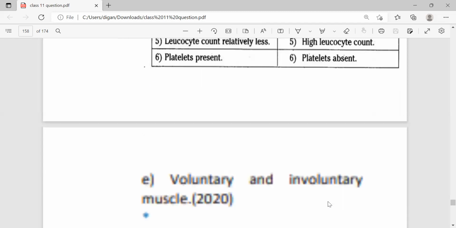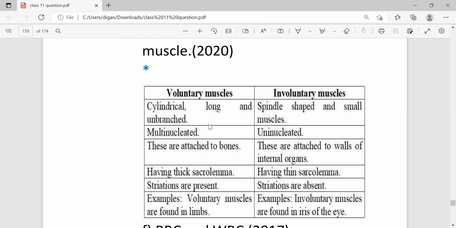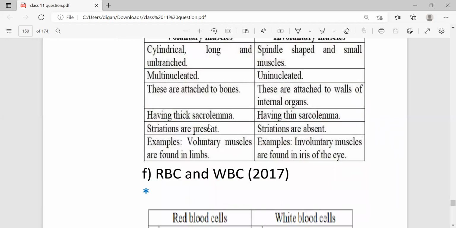Platelets present in blood and platelets absent in lymph. Next, voluntary and involuntary muscle. So these are the differences for voluntary and involuntary muscle. Here also I am giving you 5-6 differences. You just write 2 or 3 differences. And always remember, for differentiation you have to write the answer for 2 marks, and there will be 5-6 options given, and you have to choose and write 2 differences only.